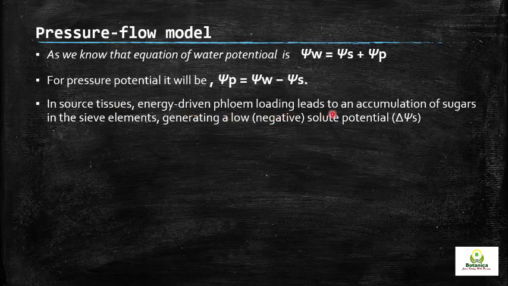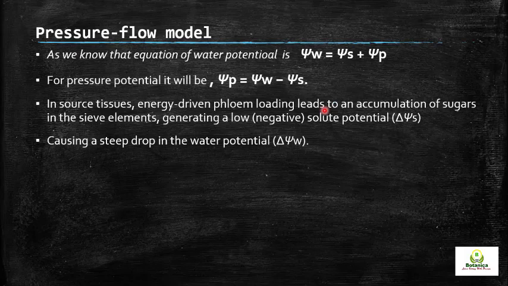Energy driven phloem loading leads to an accumulation of sugars in the sieve elements, generating a low solute potential. So what will happen whenever there is an accumulation of sugars in the sieve elements? When sugars are accumulated in the sieve elements from the mesophyll cells, whenever solute is added to the cell, it will affect the water potential and the solute potential of the cell, and it will lower the solute potential. So far so good. The photosynthate is accumulated in the sieve tube element, and the result is that it has lowered the solute potential.